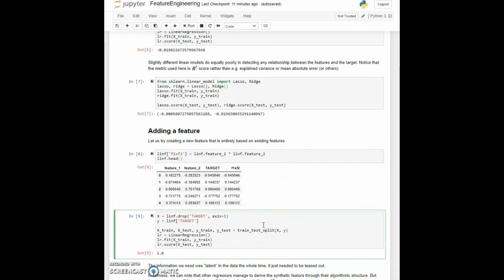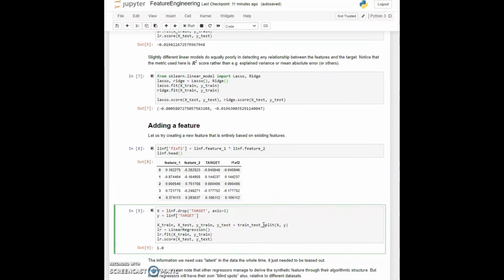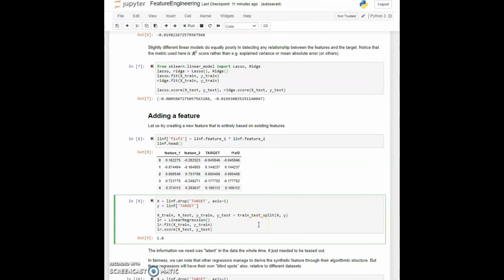Now in cell 9, we'll do a train test split because of course we've modified our data, and we'll create a new linear regression object, retrain it and retest it. And here we get a score of 1.0, or absolutely perfect. So this is as best as we could possibly do in our regression. Well, the moral here is that obviously this is artificially constructed, and you can infer that this was constructed specifically by making the target identical to the multiplication of those two features.